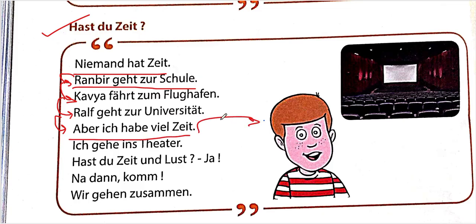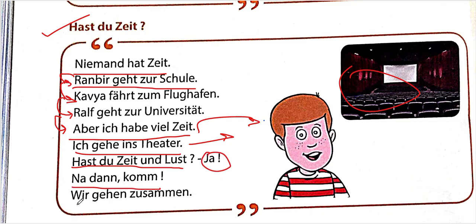This is what this boy is saying. Ich gehe ins Theater. That means I go to the theater over here. Hast du Zeit und Lust? Do you have time and interest? If yes, dann komm, then come. Wir gehen zusammen. We'll go together. This all is said by the boy.